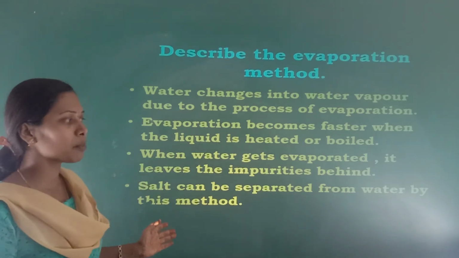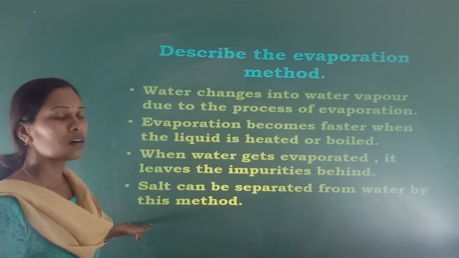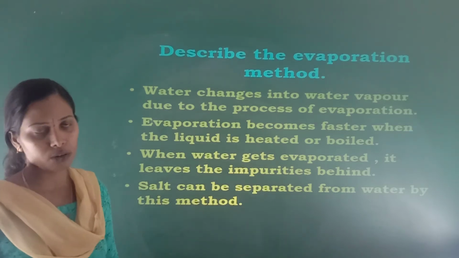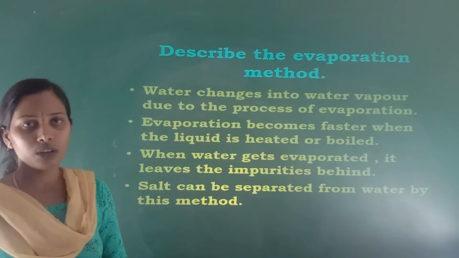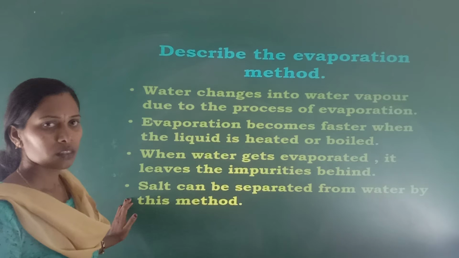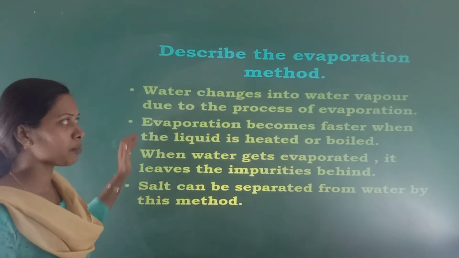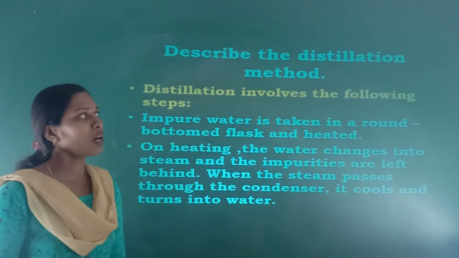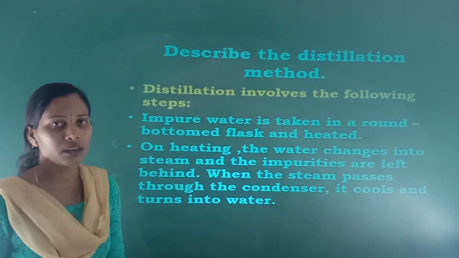So salt can be separated from water by the evaporation method. Not only salt, even sugar also. Whichever things are dissolved in the water, soluble impurities can be separated by this evaporation method.